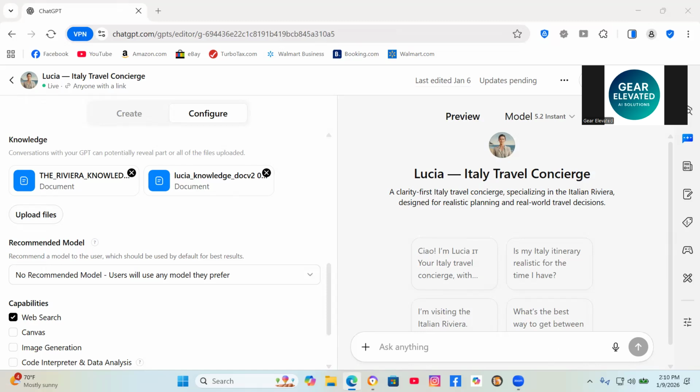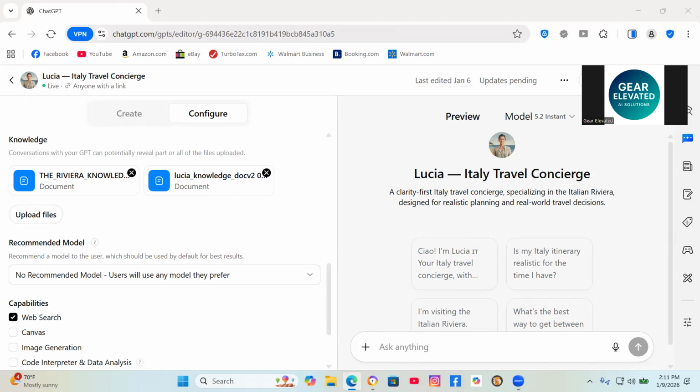The key is test it, see where it falls short, update the instructions, test it again, and have other people test it. You'd be amazed at what other people will see, experience, and comment on that you may have missed. I probably would refine Lucia's instructions, oh gosh, 10 maybe to 20 times before I was happy with it. It's an ongoing iterative process.